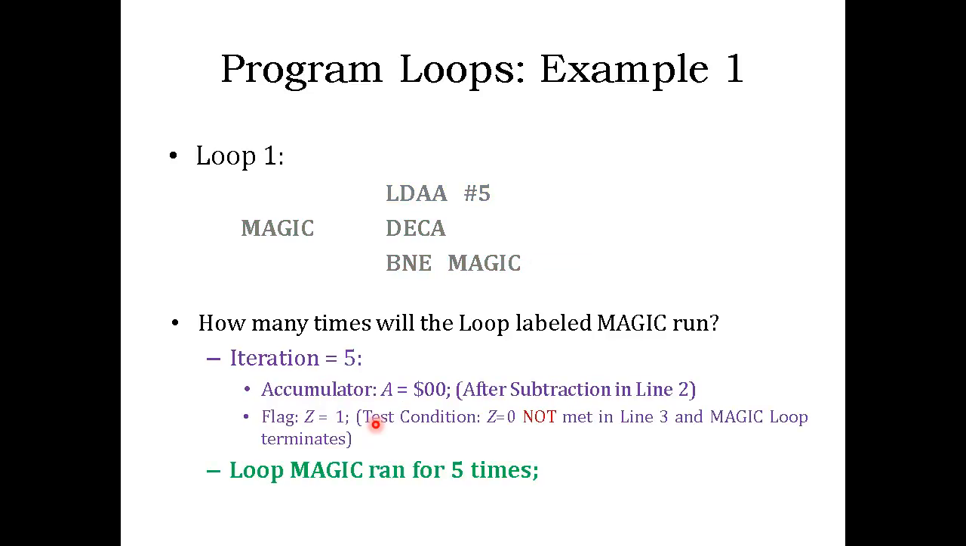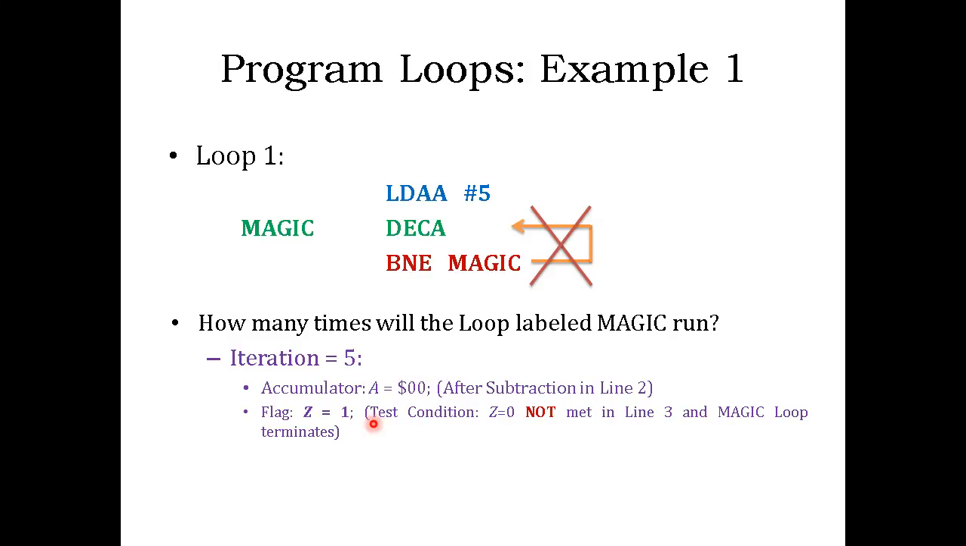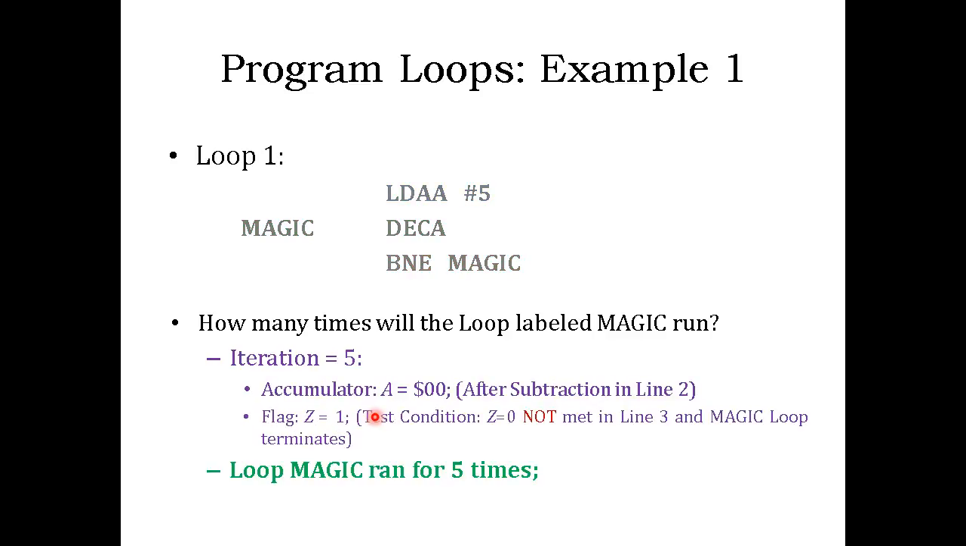In iteration 5, what happens? Your accumulator A is 0, and this time the zero flag is set. Now if the program goes to line number 3, it will never go back to line number 2, because the branch will not be taken anymore. So this was the last iteration, iteration number 5, and your answer is just 5.